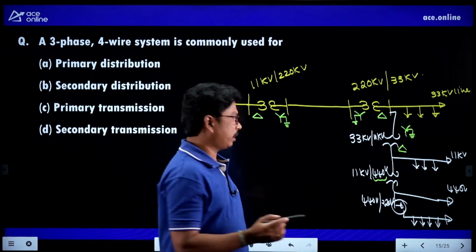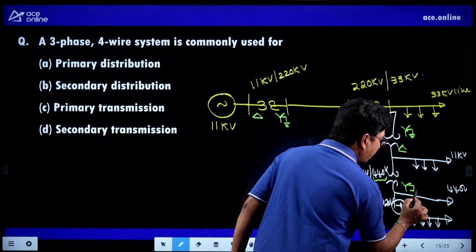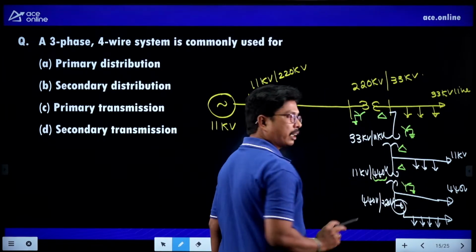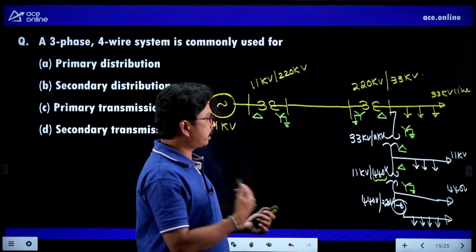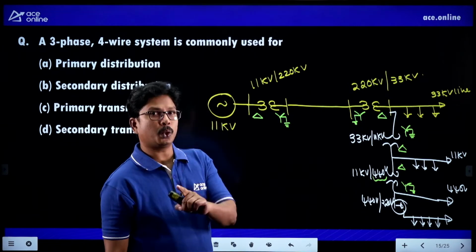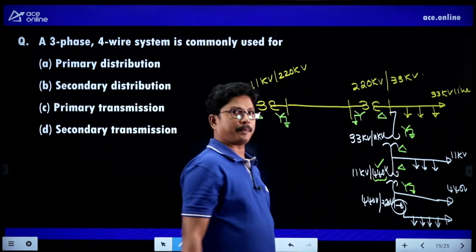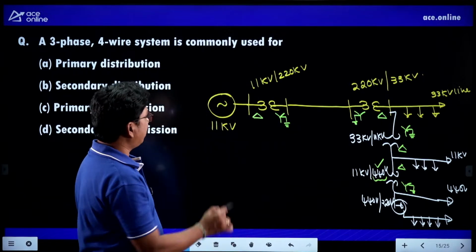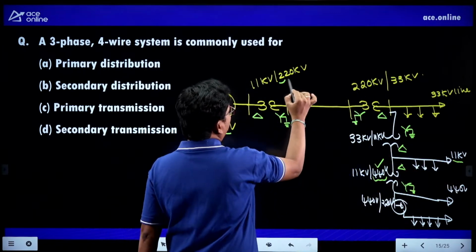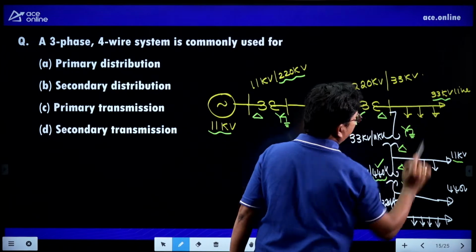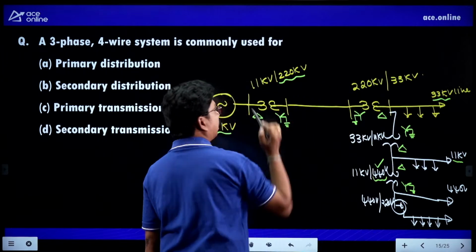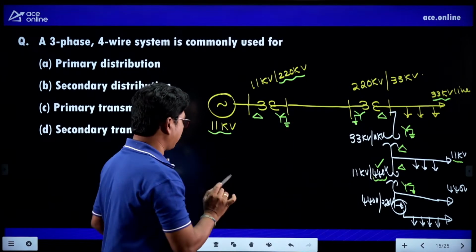As we are giving the fourth wire, the secondary side should be star grounded and the primary side should be delta connection. So even though delta star grounded connection is not economical, still we are going for it because we have to provide the neutral wire for a 440 volt system. So 11 kV, 33 kV, 220 kV transmission or distribution levels will be done in 3-phase 3-wire.